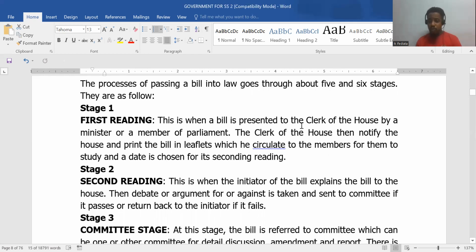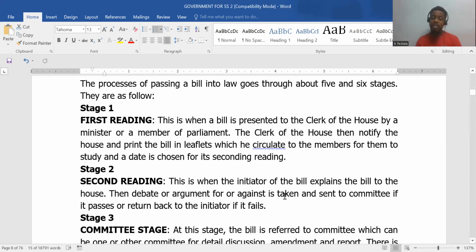A bill that was brought in will be taken by the clerk of the house, and it is printed in leaflets and is made available to all the members, right? Everybody should go through it. And then they will now set the date when they're going to review it, the second reading.